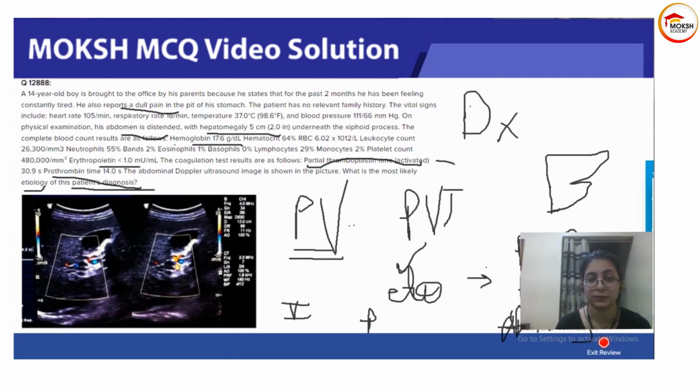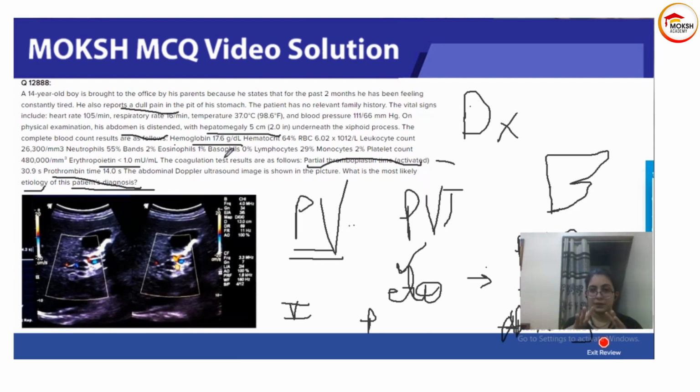So there are two things going on in this question. The first thing is, you have to first of all identify what is the diagnosis. Many times we just stop looking at the diagnosis, and somehow we develop an association in our brain that polycythemia vera is the only thing that can lead to portal vein thrombosis. But that is not true.